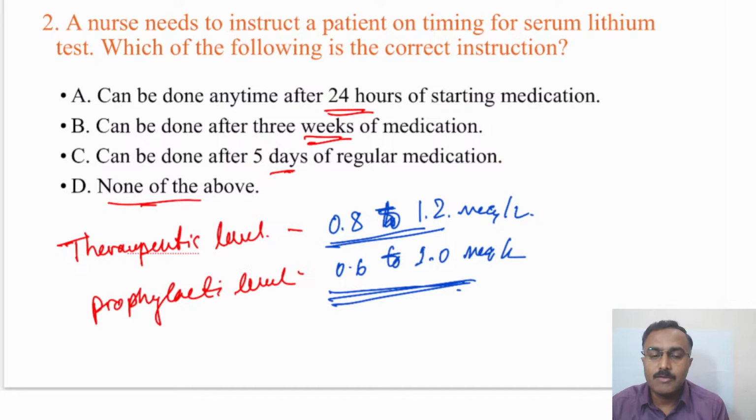Other than this, if they have any concurrent illness which causes vomiting, diarrhea, or any such dehydrating illnesses with fever, they have to temporarily stop the lithium medication, and when they recover from the dehydrating illness, they can resume it. Even while on a regular dosage, because of dehydration, the serum lithium level might go up. So it is the serum lithium level that matters more than the dosage being taken. Hope it is understood.